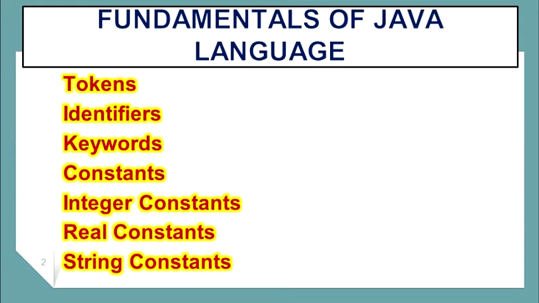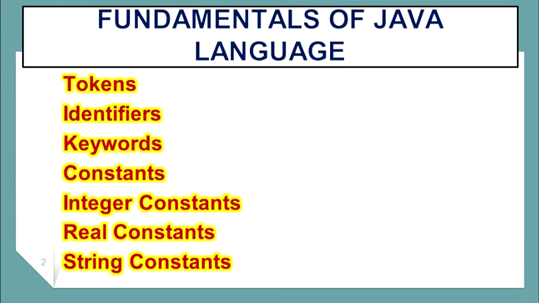Third one is keywords. Keywords are the words that have already been reserved for the Java compiler. These words cannot be used as variable, class, or method names. Next, constants. Constants in Java are fixed values that do not change during the execution of a program. Constants are also called literals.